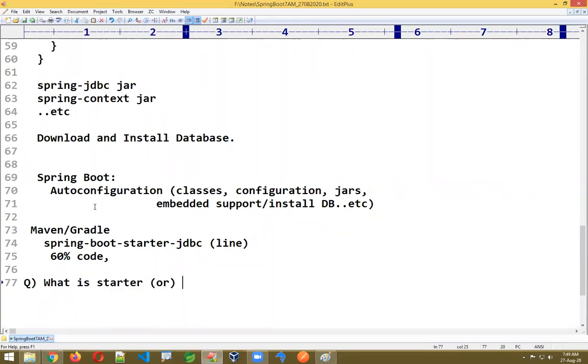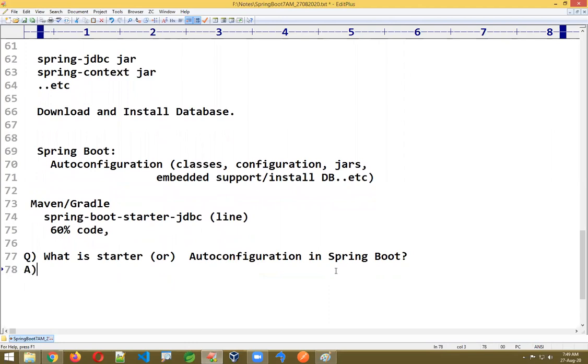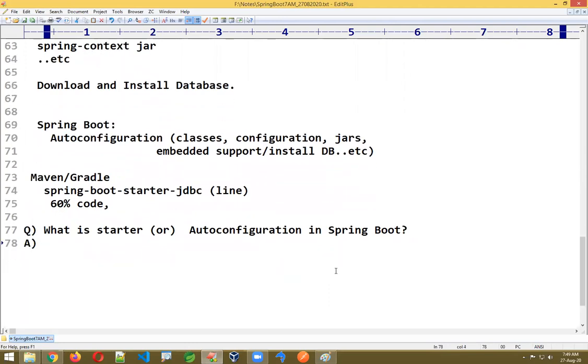You may get a question like this, or what is auto configuration? The concept name is auto configuration, the implementation done by starters in Spring Boot. That's a question. Okay, I'm giving the answer here, observe carefully. What is a starter or auto configuration in Spring Boot?